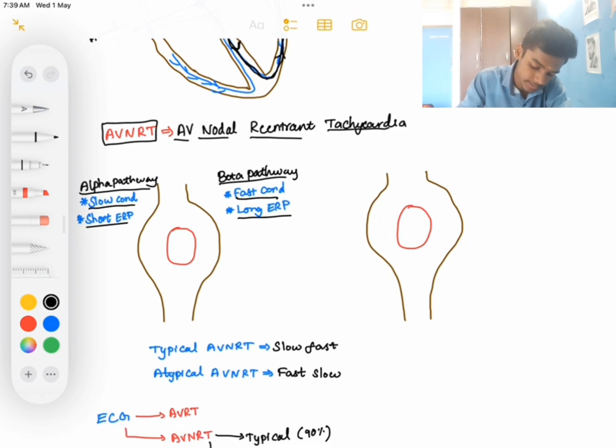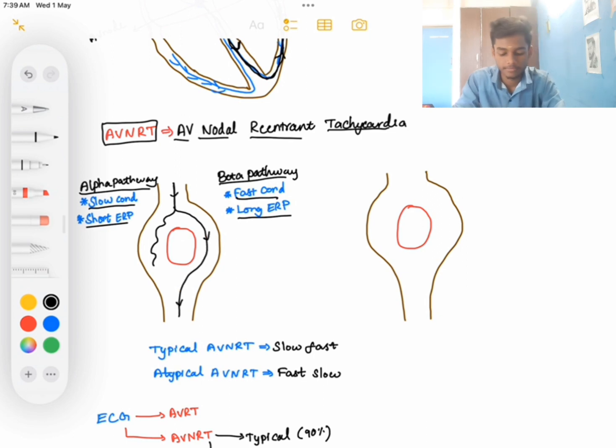Now what happens if the impulse comes like this? See, through the slow pathway it will be going slow, through the fast pathway it will go fast. What will happen?